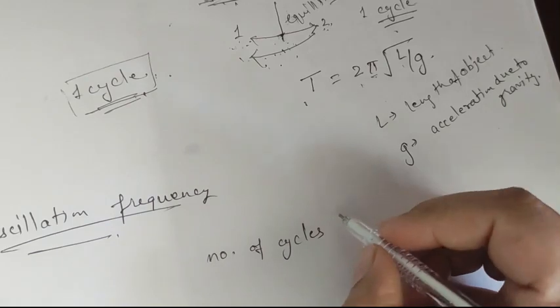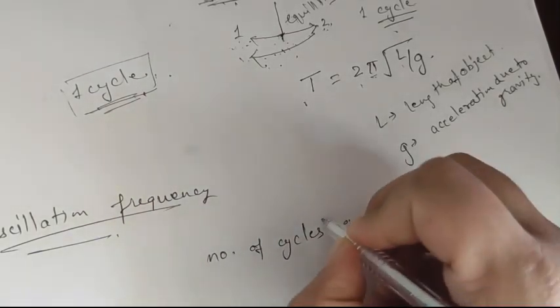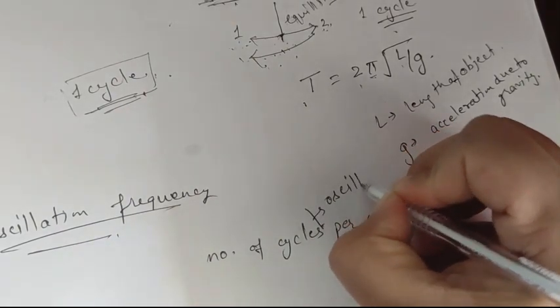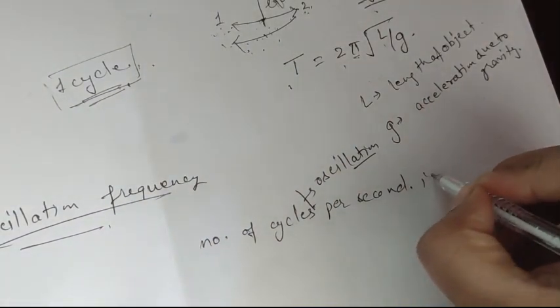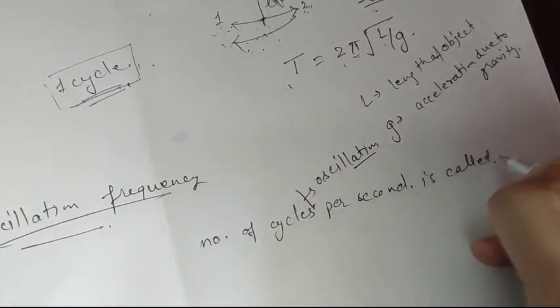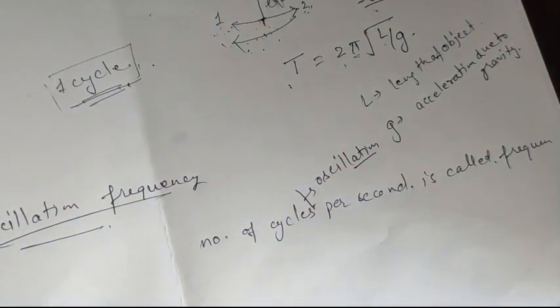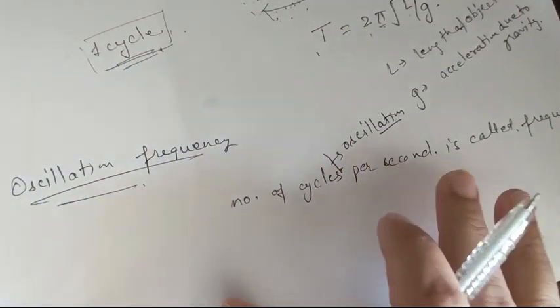Cycles can also be called oscillations, because these are oscillations only. Cycles or oscillations per second is called frequency.